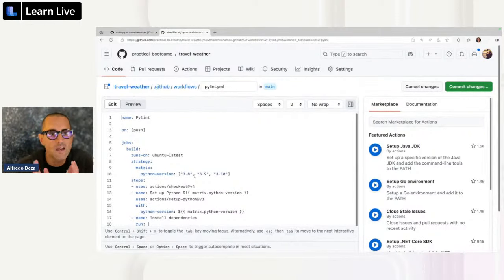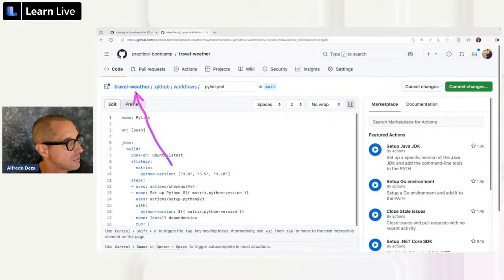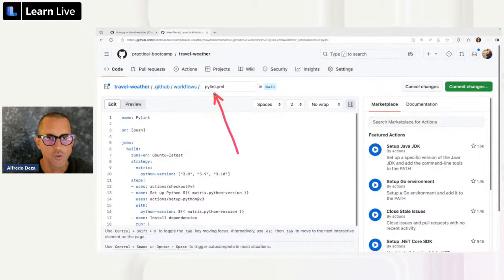Like, hey, I have no idea. Where do I put this file? Do I put it under this directory? Does it have a special path? And in this case, it does. This is the root of the repository. That .github is a directory that needs to exist. And then a subdirectory called workflows. And in there, you need to put the workflow file.